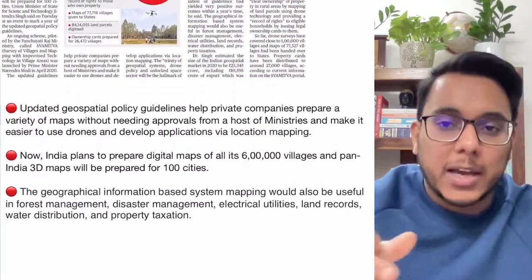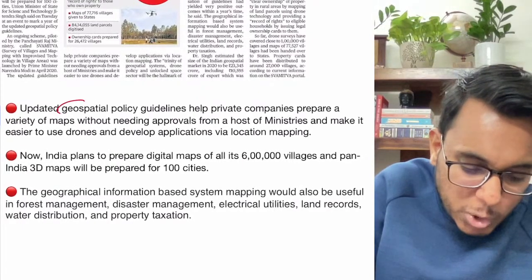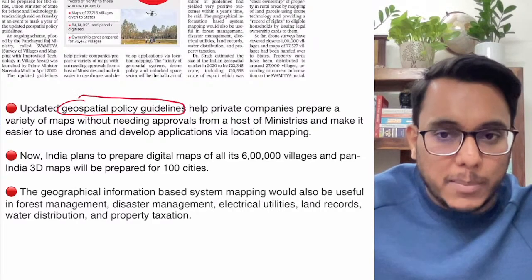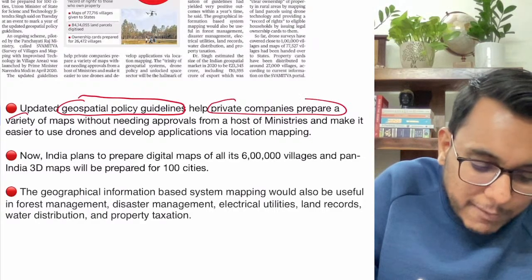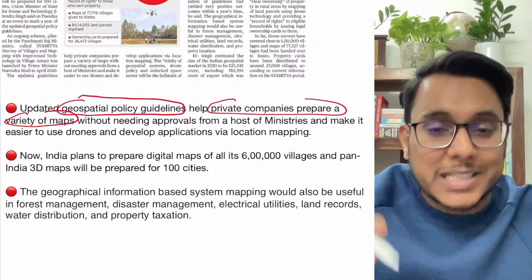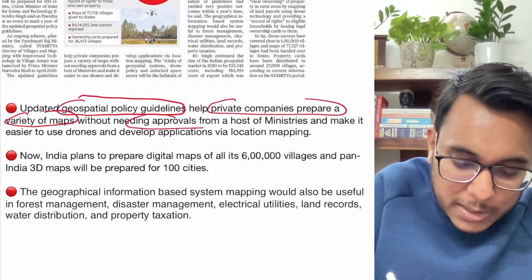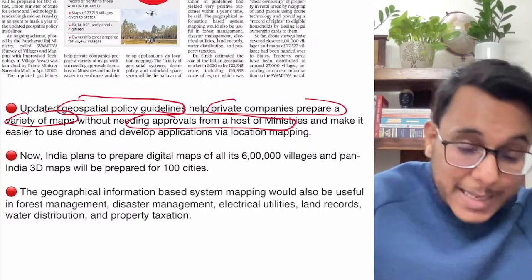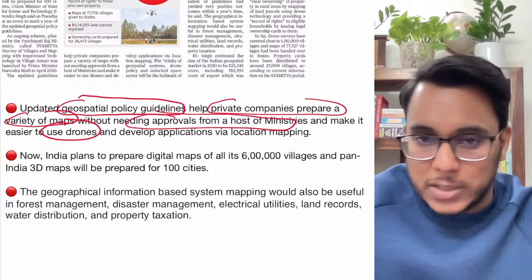Now, guys, what had happened? There is some background that I want to tell. Last year the government updated its geospatial policy guidelines, and provided that private companies can now prepare a variety of digital maps of rural and urban areas, and they don't need approval from the ministries or the government. They can even use drones for preparing these maps. This is actually provided.